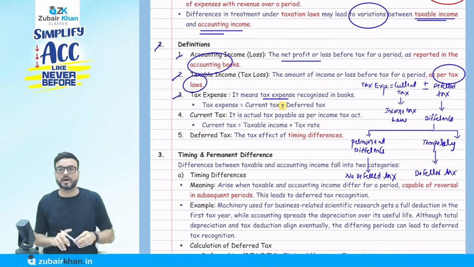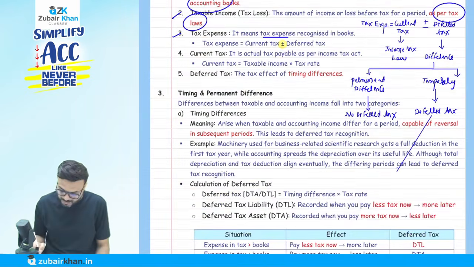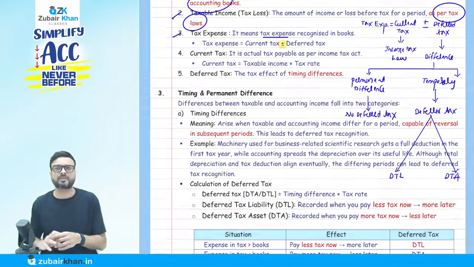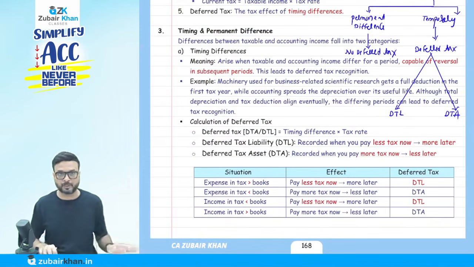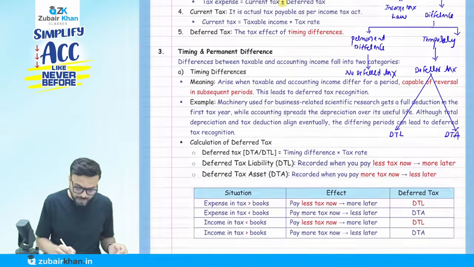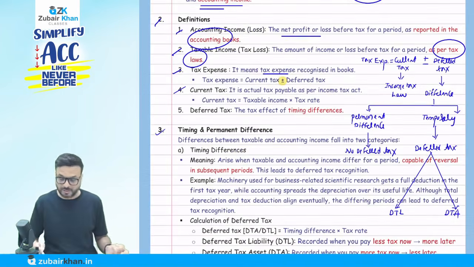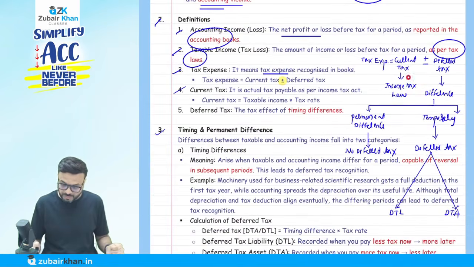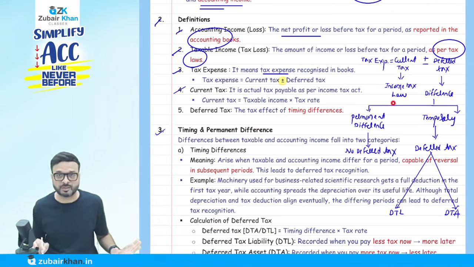Now, there are two types of deferred tax that I will discuss with you. It might be a deferred tax liability, or it might be a deferred tax asset. What is deferred tax liability and what is deferred tax asset? I will tell you that. Very simple. We have a table here, it will help you. First, there are two types of differences. Also, current tax is the tax we pay on the taxable profit as per the income tax law. Whatever the taxable profit, the tax we pay on it we call current tax.